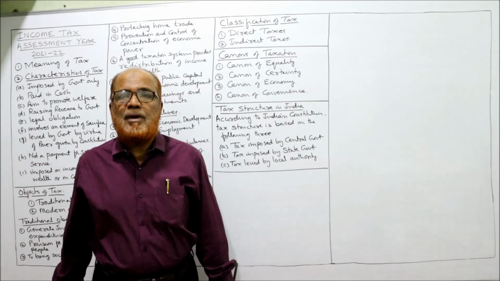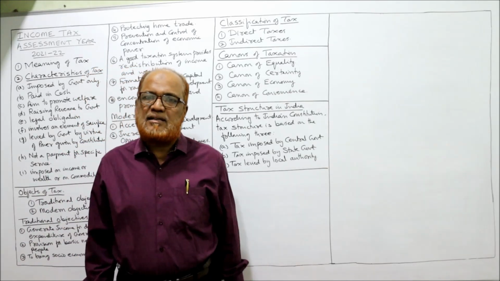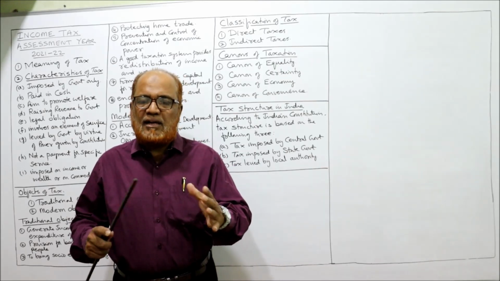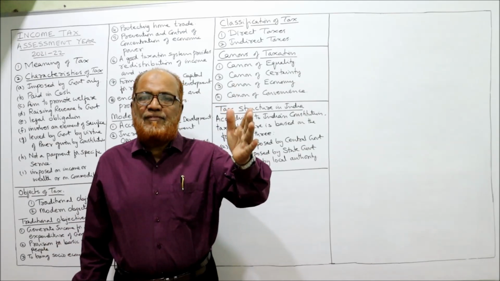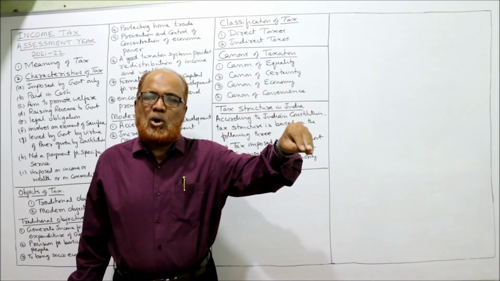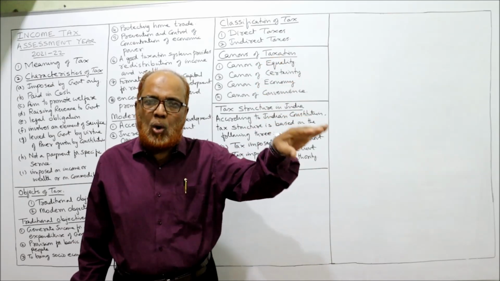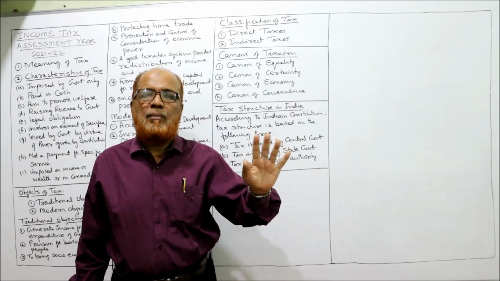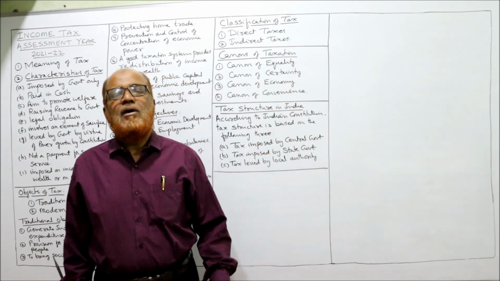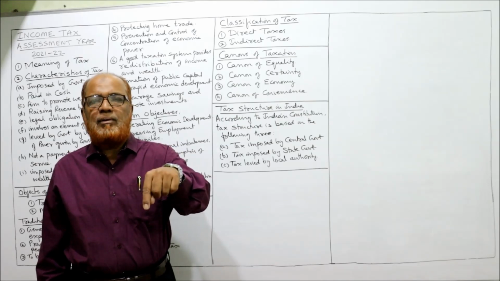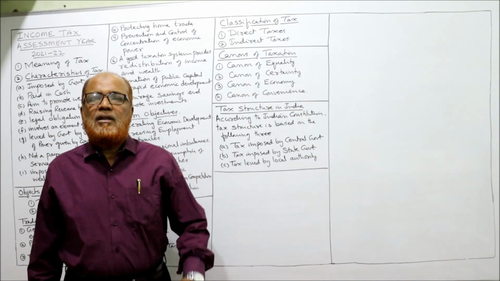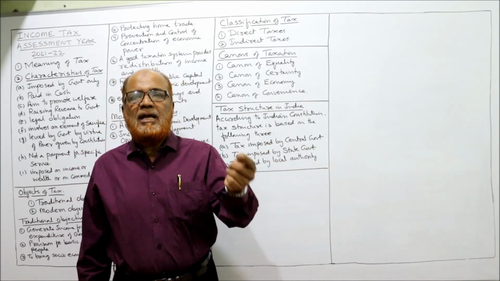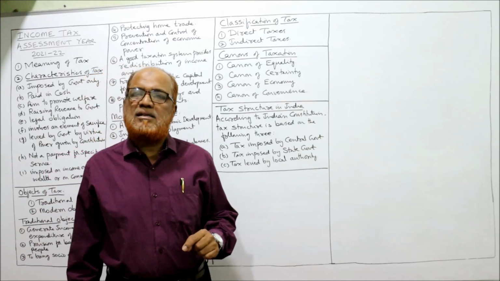So in examination, you may be asked the differences between direct taxes and indirect taxes, or merits and demerits of direct taxes. The differences are: first, direct taxes when imposed on a particular person, he or she alone must pay and bear it. They cannot shift the burden to any other person. Whereas indirect taxes are paid by one person but borne by another person. The direct taxes are on income or wealth of a person, but indirect taxes are on goods and services.